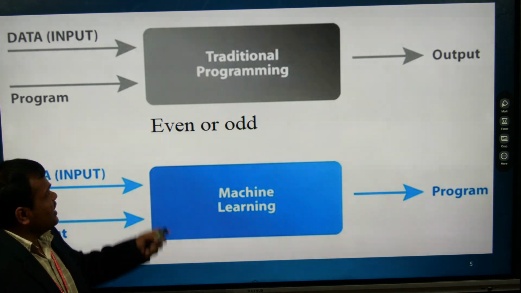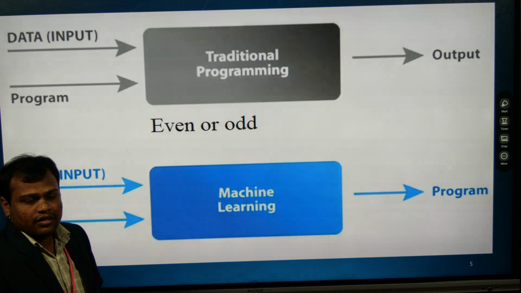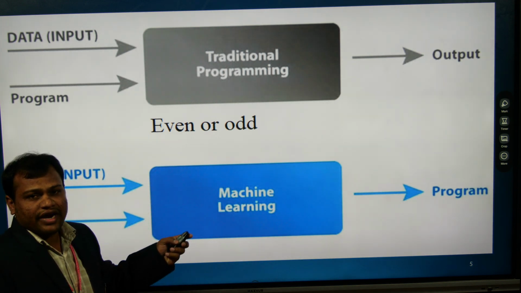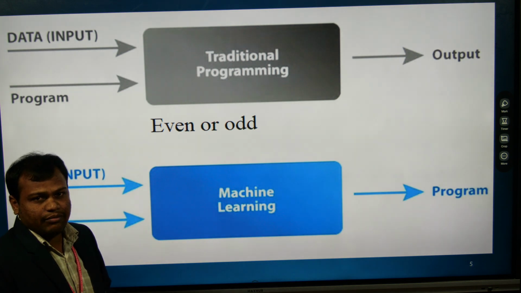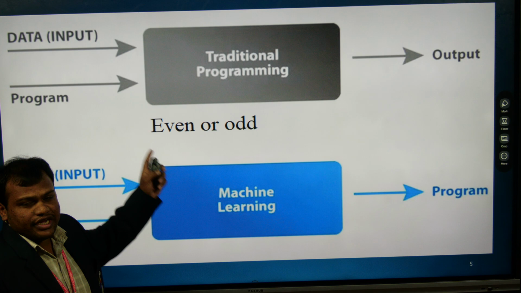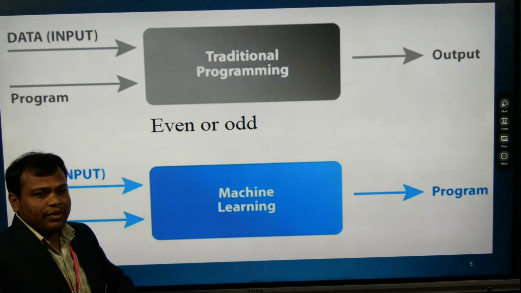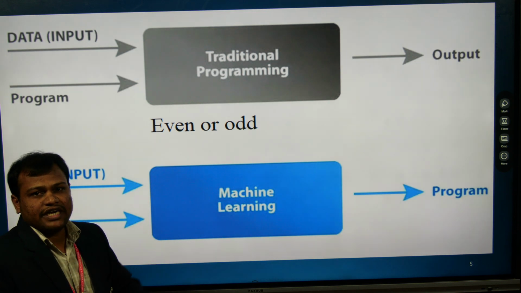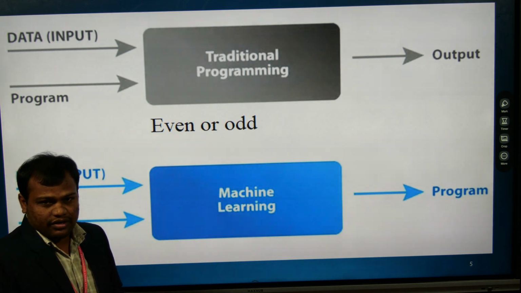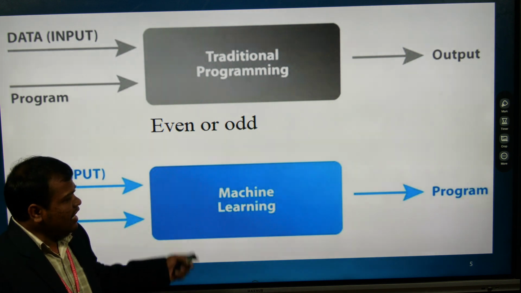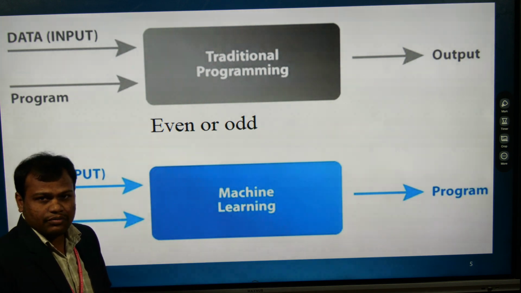If you go for traditional programming, I am going to take one question. We are going to find out the even number as well as the odd number. This is the traditional programming. We are going to write a program. Based on the input, suppose you give 2, it is going to predict that it is an even number. If you come to machine learning, here we are not going to write any program.